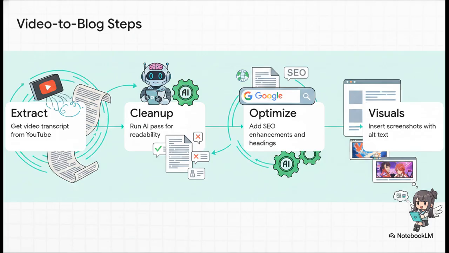And thanks to AI, you can take a 10-minute video transcript, which is usually around 1,500 to 2,000 words, and convert it into a structured blog post in under 45 minutes. You just extract the transcript, use AI to clean up the filler, map your video chapters straight to H2 headings, and drop in a few screenshots. Bam! You are now capturing Google search traffic that your video completely missed.